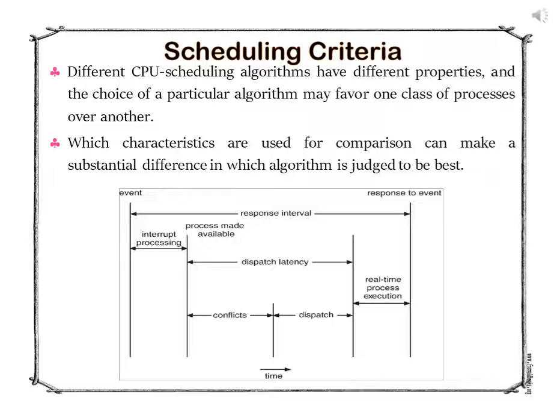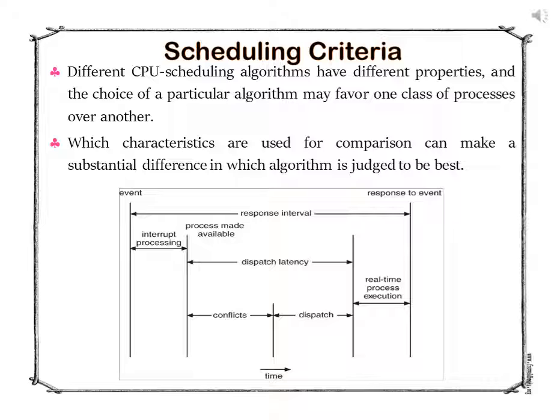Next is scheduling criteria. For scheduling purposes, the schedulers may consider some performance measures and optimization criteria. Different CPU scheduling algorithms have different properties and many favor one class of processes over another.